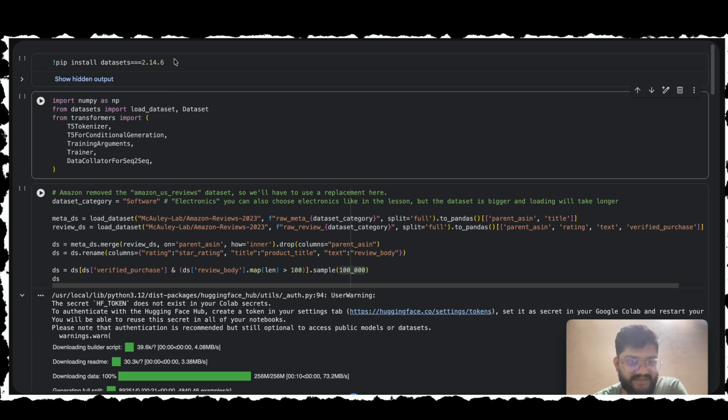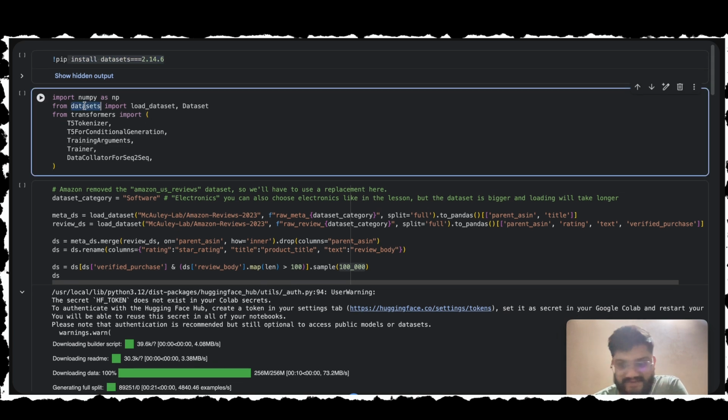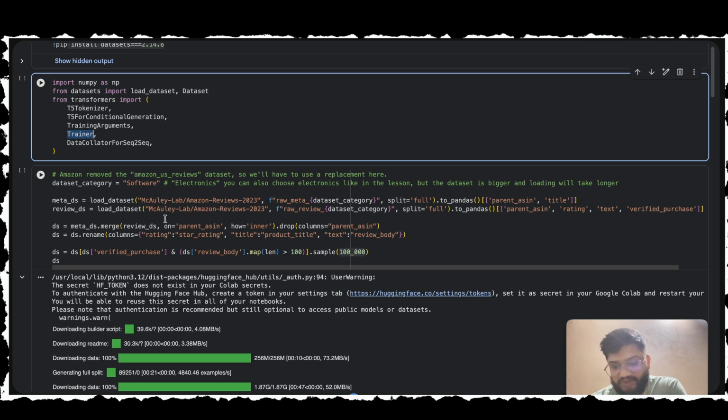So firstly we will install some dependencies, and then we have a datasets library, which is by Hugging Face, that allows us to download and manage massive amounts of data without crashing our computer memory. We also have the transformers library, the core library for NLP. It provides the T5 architecture and the Trainer class, which handles the heavy lifting of the math during learning. So moving forward, first we need data.